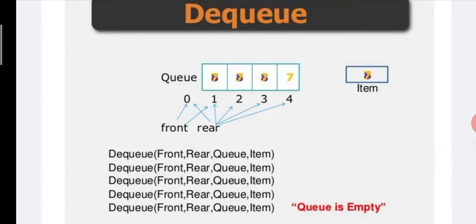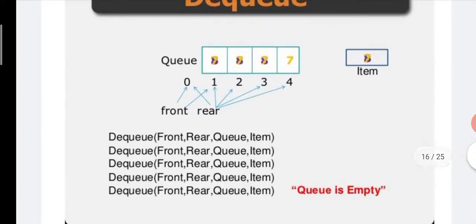See carefully, a queue contains 4 elements: 3, 4, 5 and 7. When we execute the dequeue operation, the queue requires a minimum of 1 element. If the queue has no elements, then we can't perform the dequeue operation.